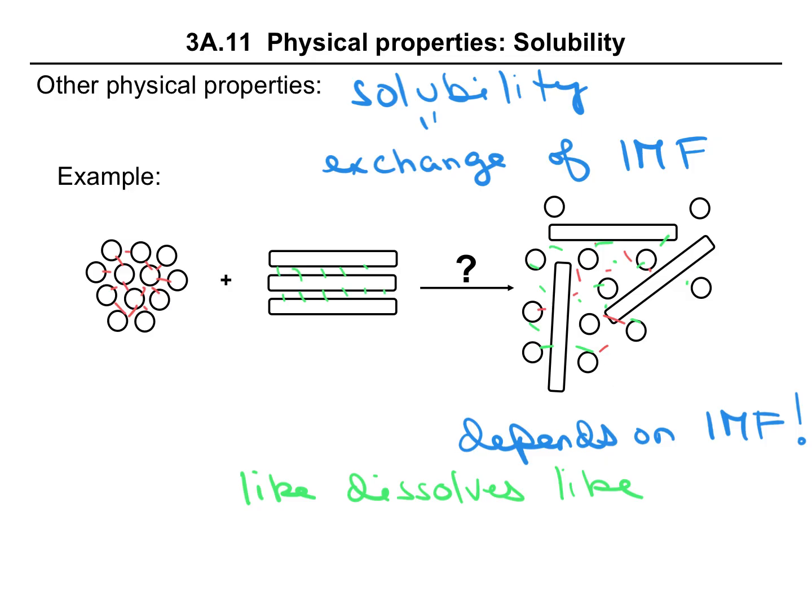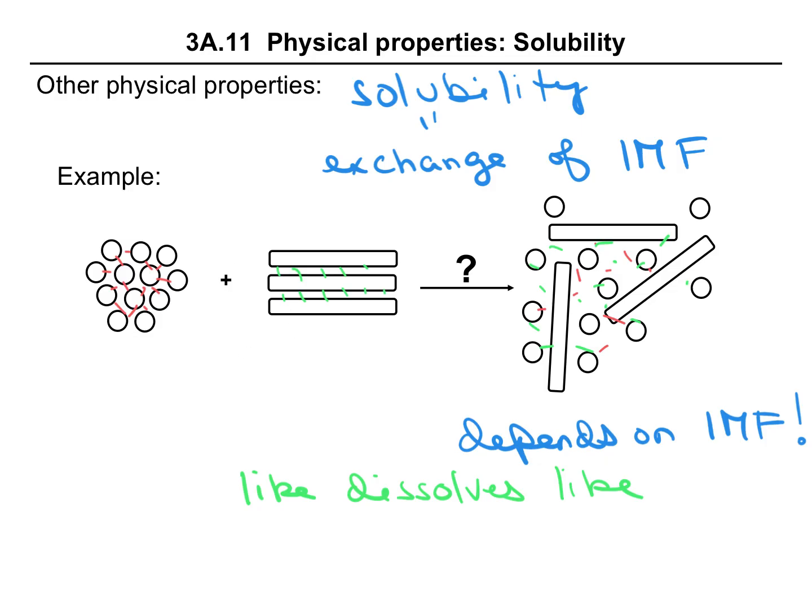So while you can shake up the two samples, mix them together, physically force them to mingle, but then give it a little time and they will separate back out so that these will form their intermolecular forces between each other. These form their intermolecular forces between each other, and there is a separation between them.